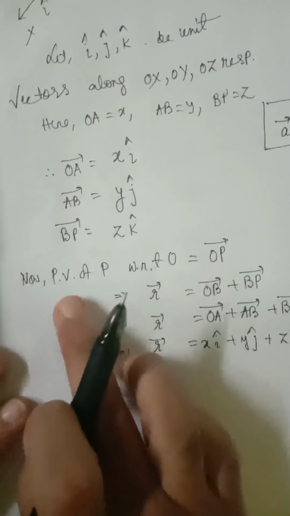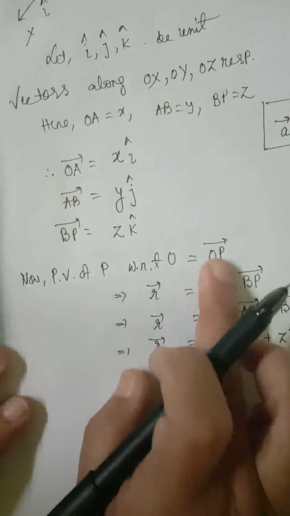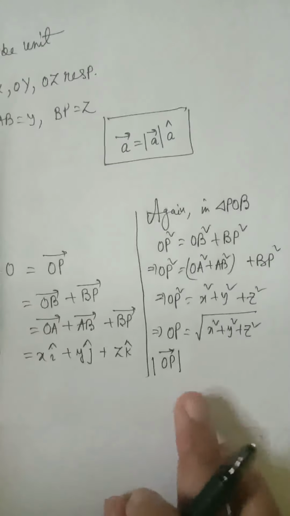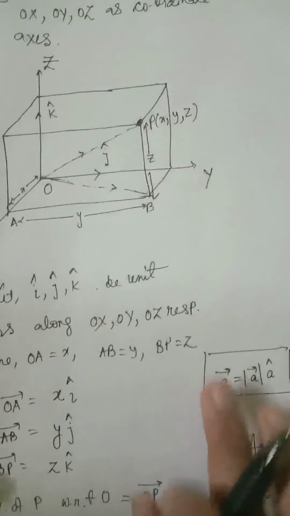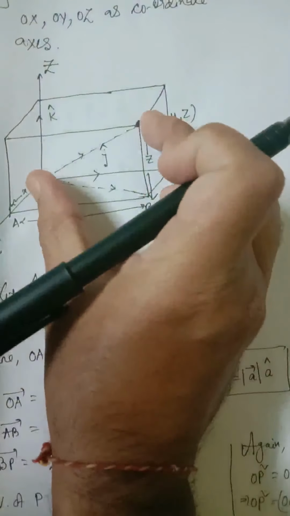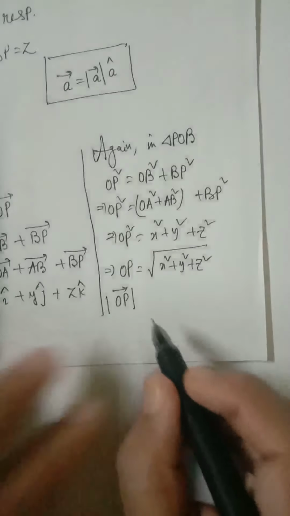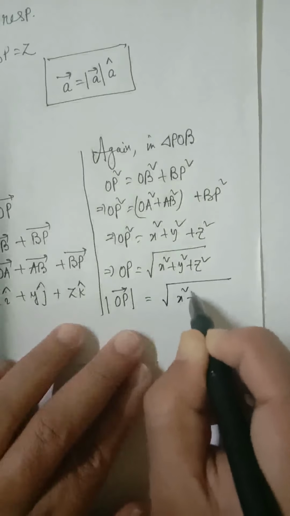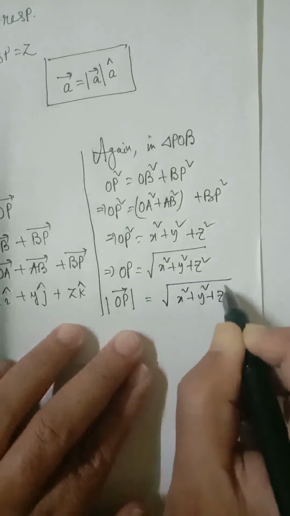Here we have denoted OP vector, the position vector of P with respect to O, by r vector. So if the coordinates of P are x, y, z, the modulus of OP vector is equal to root over x square plus y square plus z square. This is also a very, very important result.